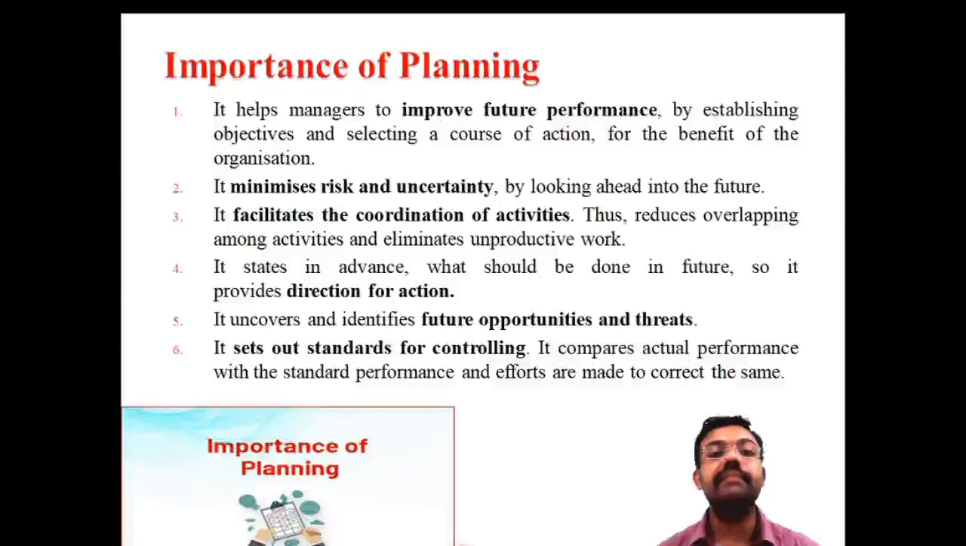And the second one is minimizing the risk and uncertainty. Definitely, planning always minimizes risk and uncertainty. Uncertainty means there's a possibility of risk. There's a lot of controllable and uncontrollable risk, that is, systematic risk and unsystematic risk. With the help of planning, you can easily minimize the risk of the organization. That's reducing the uncertainties. The future is always uncertain. We can't predict the future exactly. So with the help of planning, we can minimize the risk of uncertainty. That's one of the importances of planning.